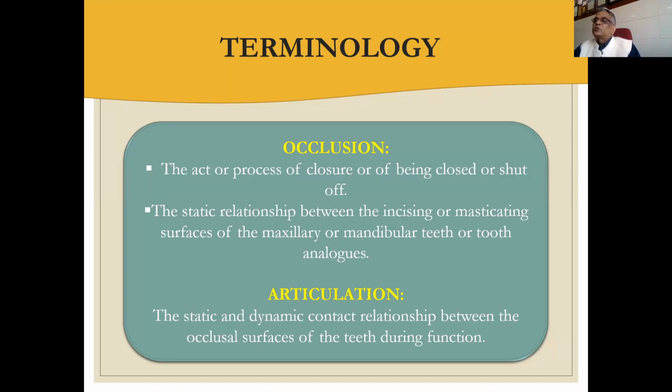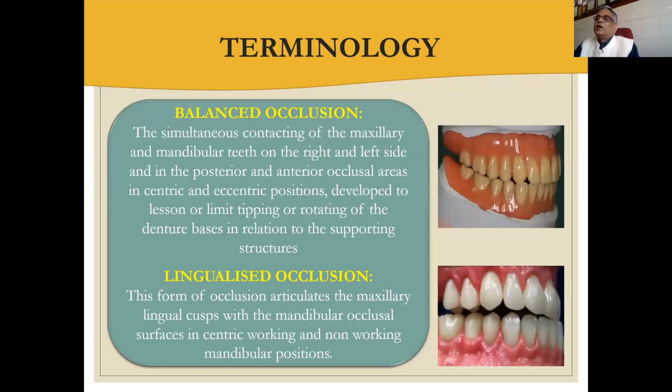But most of the time in dentistry, we are using articulation and giving the wrong terminology in the name of occlusion. Articulation is the static and dynamic contact relationship between the occlusal surfaces of the teeth during function. So we are more concerned about articulation when we are talking about any meeting of the surfaces of the teeth.